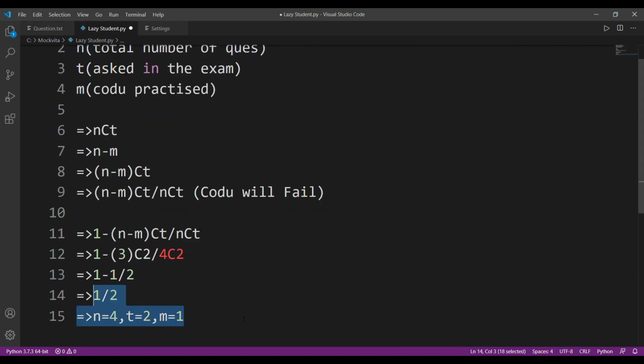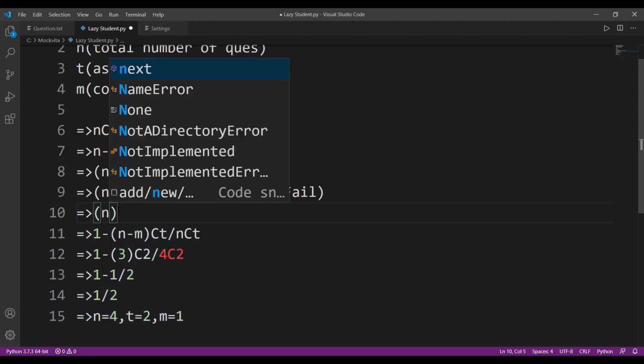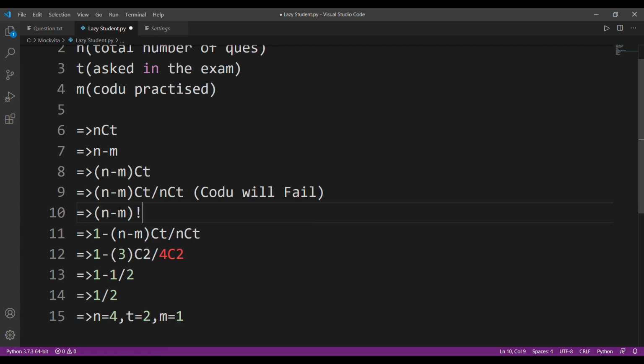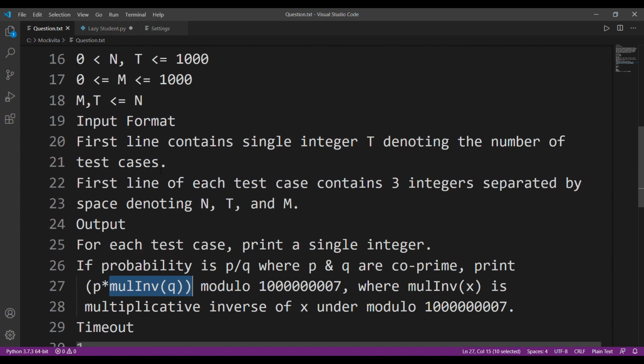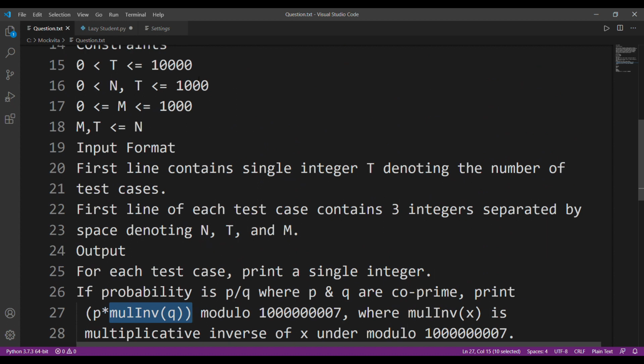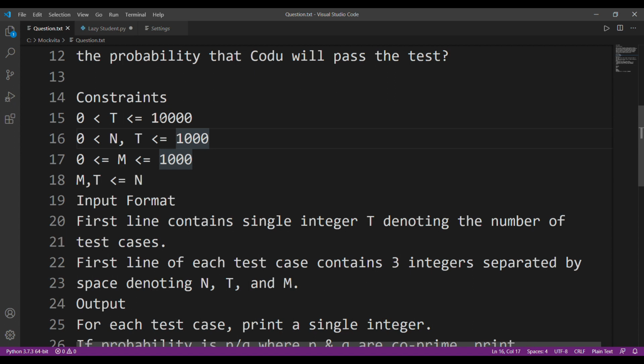But even though students were able to solve this part, where they went wrong is in finding n minus m c t. They thought that they have to calculate n minus m factorial, and after that divide it with t factorial multiplied by n minus m minus t factorial. But they did not look at the constraints. The constraint that has been given to us is that n is equal to 1000, so you might have to calculate the value of 1000 factorial, and t is the number of test cases.